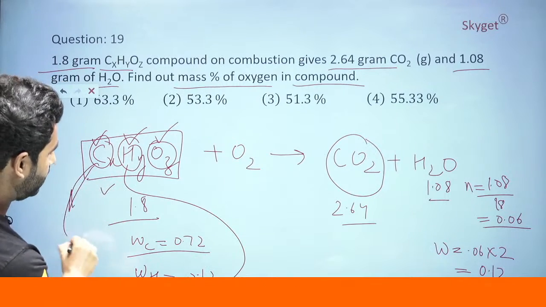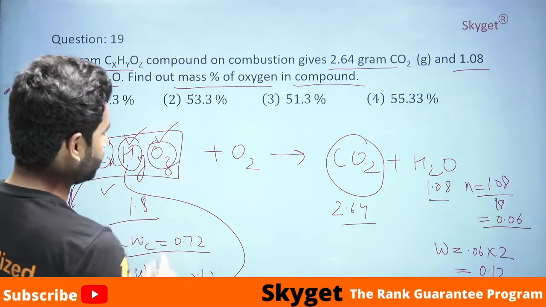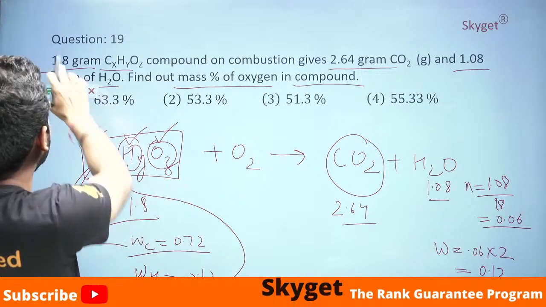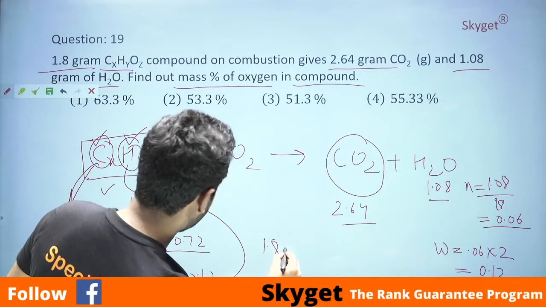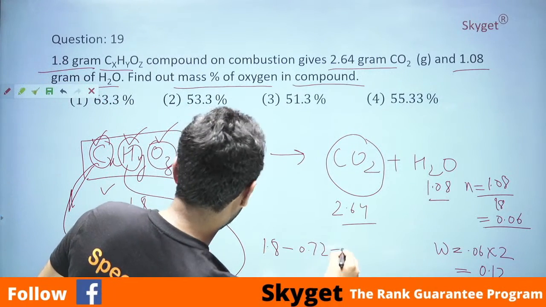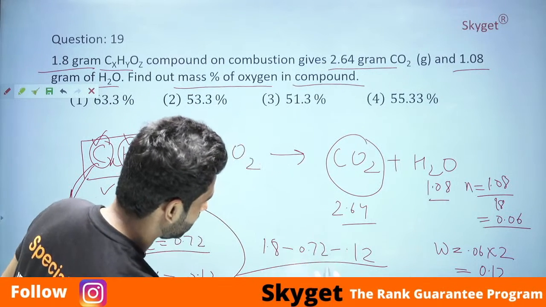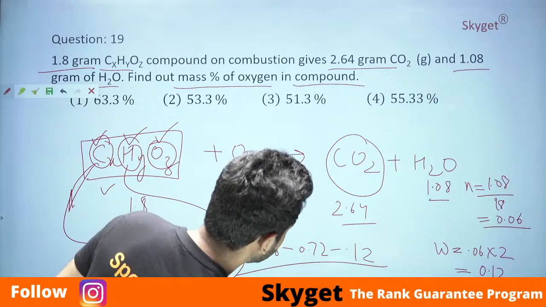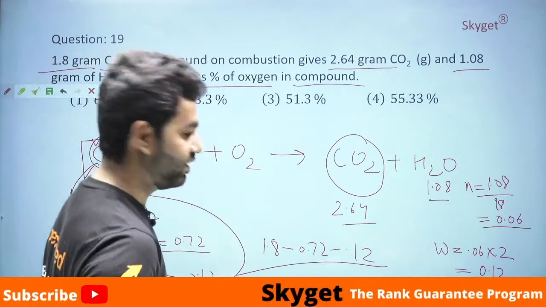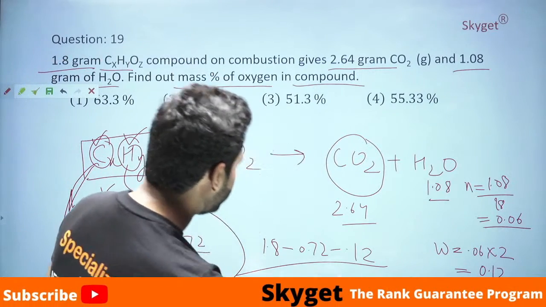We found the weight of carbon. It is very easy to find the weight of oxygen. How? Subtract the values from 1.8. So it will be 1.8 minus 0.72 minus 0.12. You get 0.96. See, your sir calculates very fast. So we got the 0.96 value.